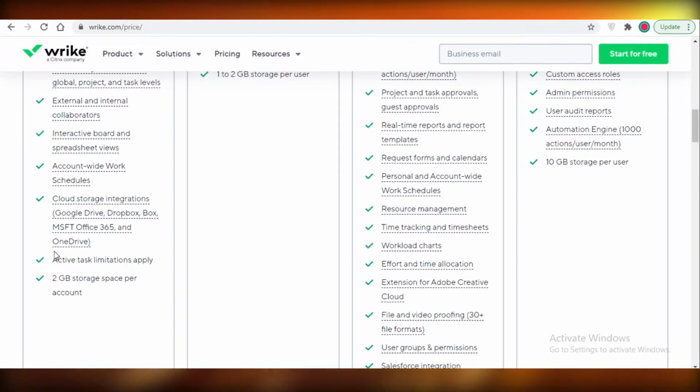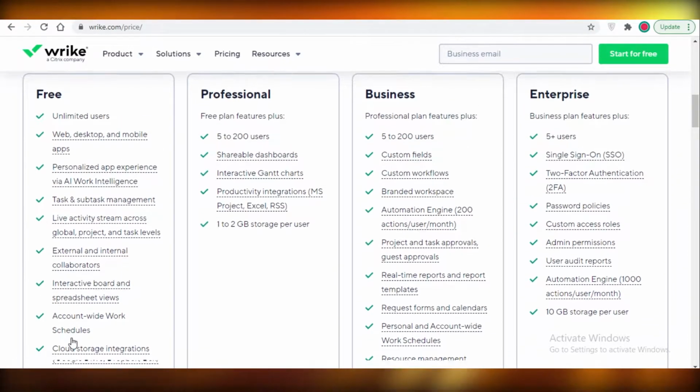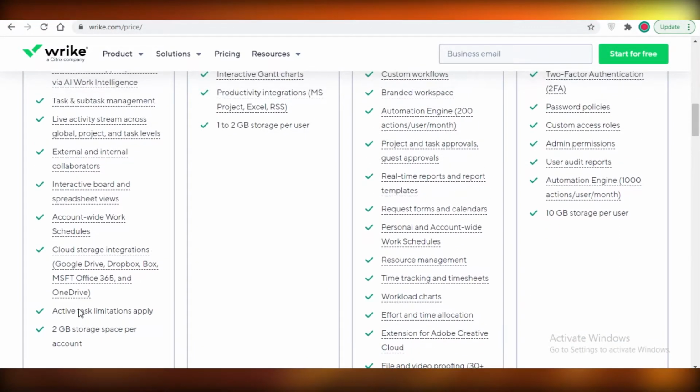They also have active task limitations, so that is something to keep in mind, because even though they do provide unlimited tasks, you can only have a certain number of active tasks. And then they also provide you with 2 gigabytes of storage per account.